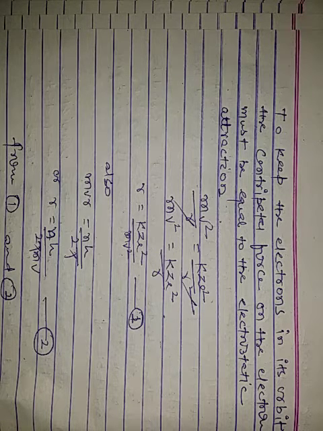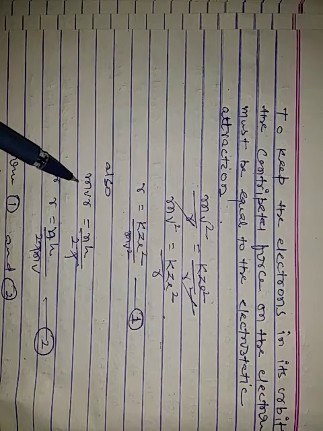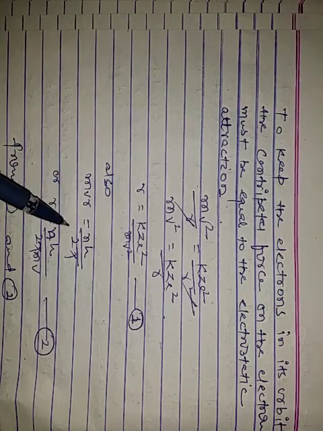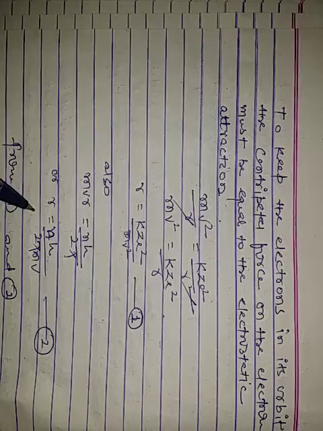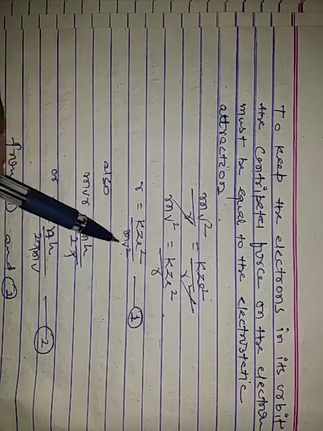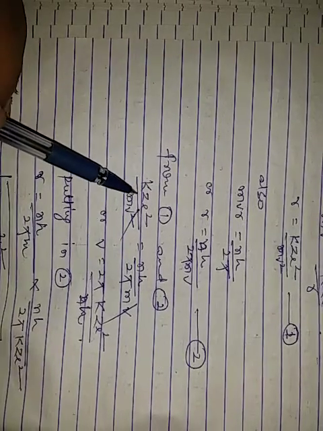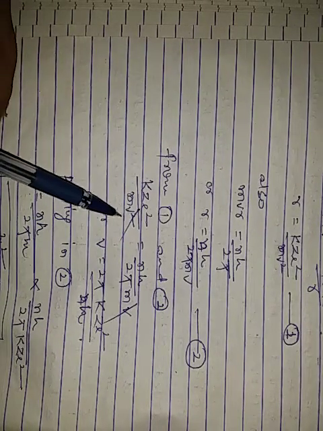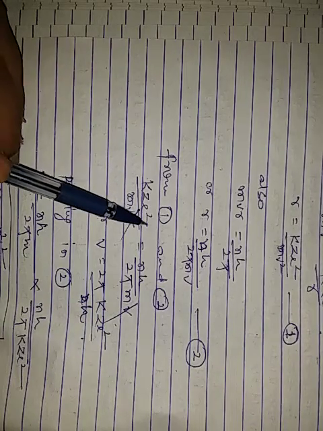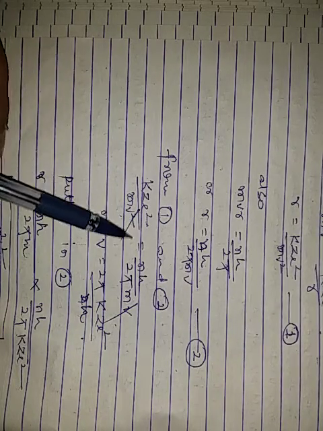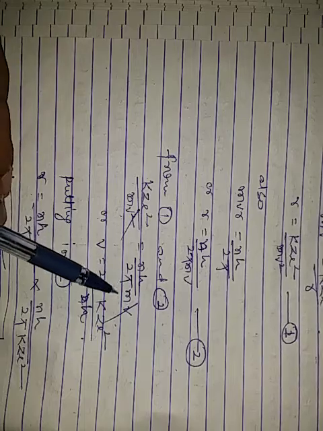Also from Bohr's postulate, the angular momentum mvr is equal to nh by 2 pi. So from Bohr's second postulate, mvr is equal to nh by 2 pi, so r is equal to nh by 2 pi mv. Equation 2. From equations 1 and 2 we write k Ze square by mv square equals nh by 2 pi mv.